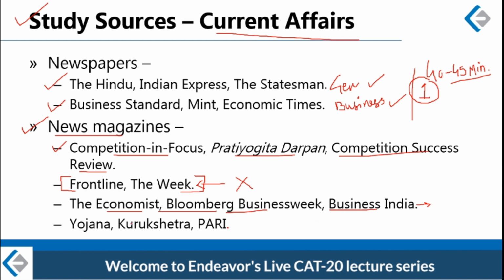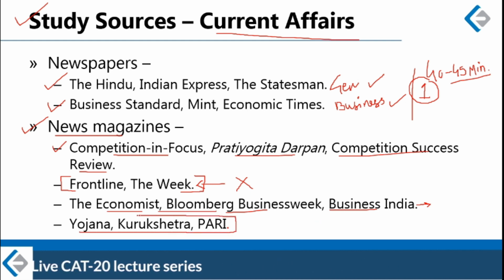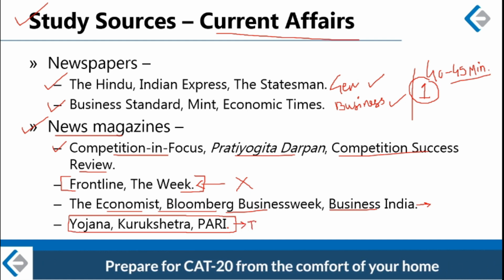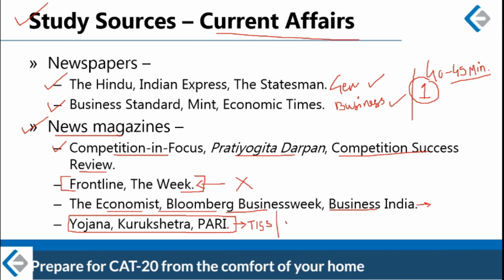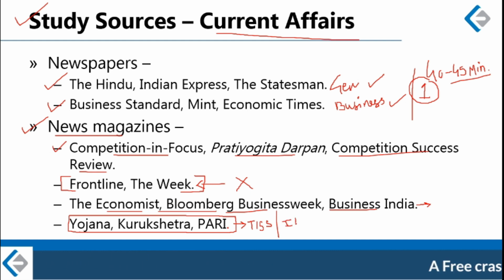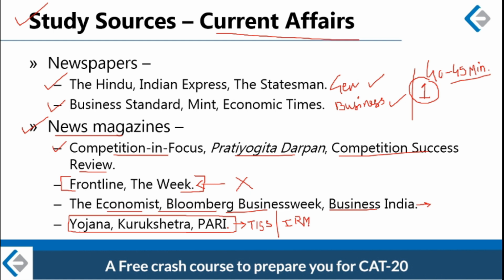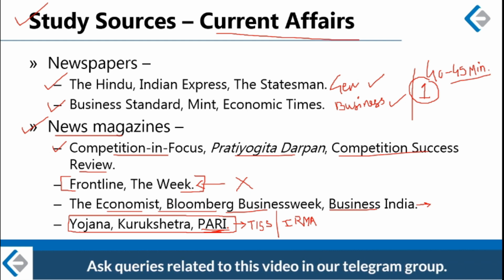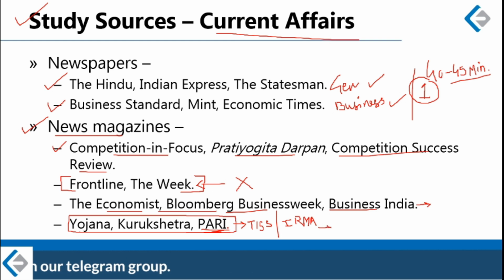Alright, and the last set of magazines that I have mentioned, these are specifically for those students who will be writing TISS and IRMA. Only the students of TISS and IRMA should refer to these magazines, because these 3 magazines that I have mentioned at the end of this slide have a very strong rural bent. In fact, PARI is the short form for People's Archive of Rural India. So only if you are interested in rural management, or if you are writing TISS or IRMA, you should refer to these magazines. Otherwise you can conveniently ignore these magazines.